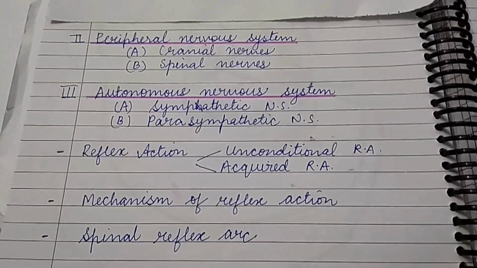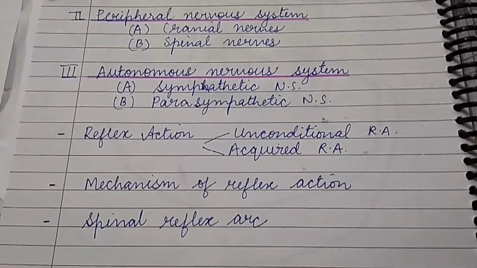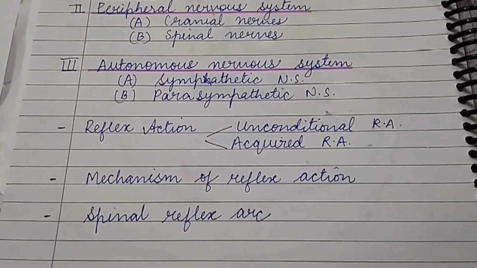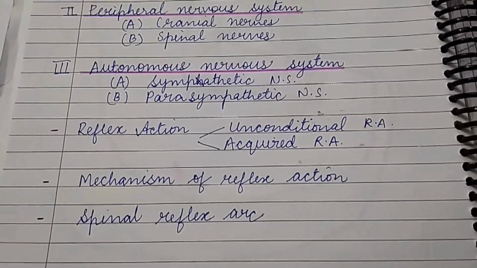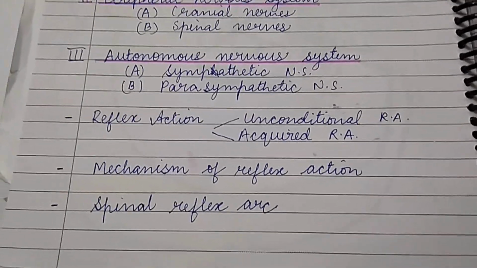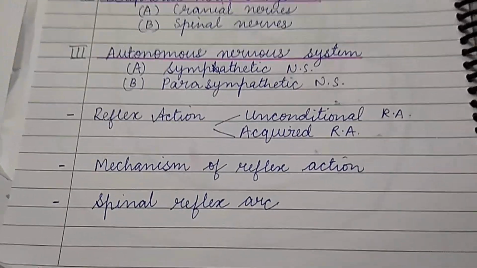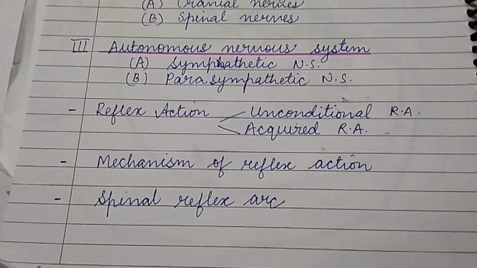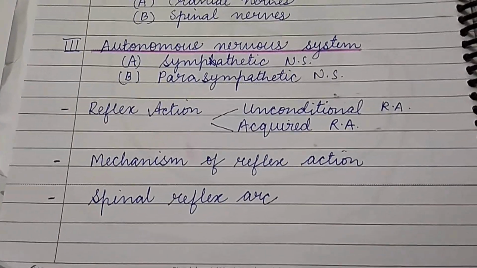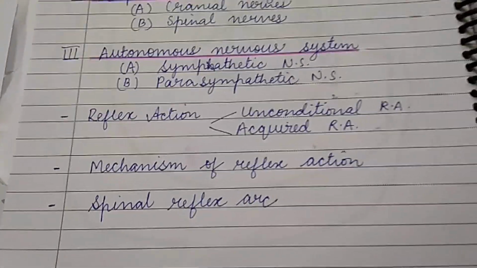Then comes peripheral nervous system. Here we'll talk about cranial nerves and spinal nerves. Then third is autonomic nervous system, where we'll talk about sympathetic nervous system and parasympathetic nervous system. Then reflex action, two types of reflex action: unconditional reflex action and acquired reflex action. Then we'll study about mechanism of reflex action, and last is spinal reflex arc.